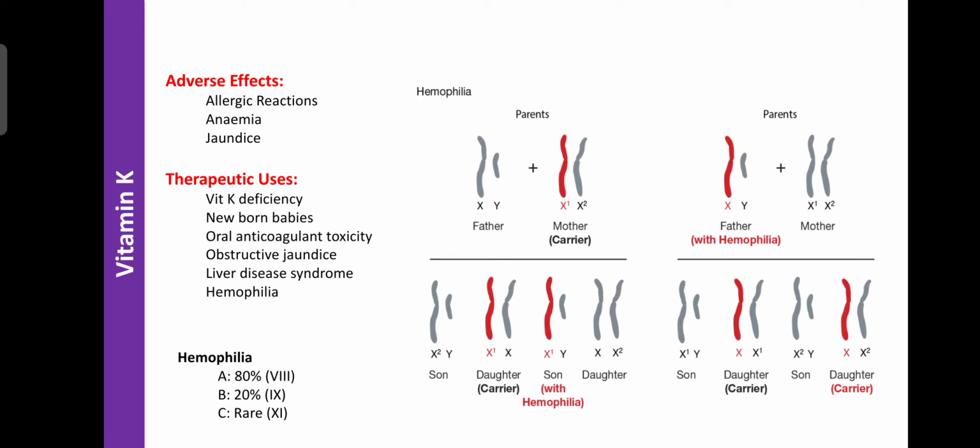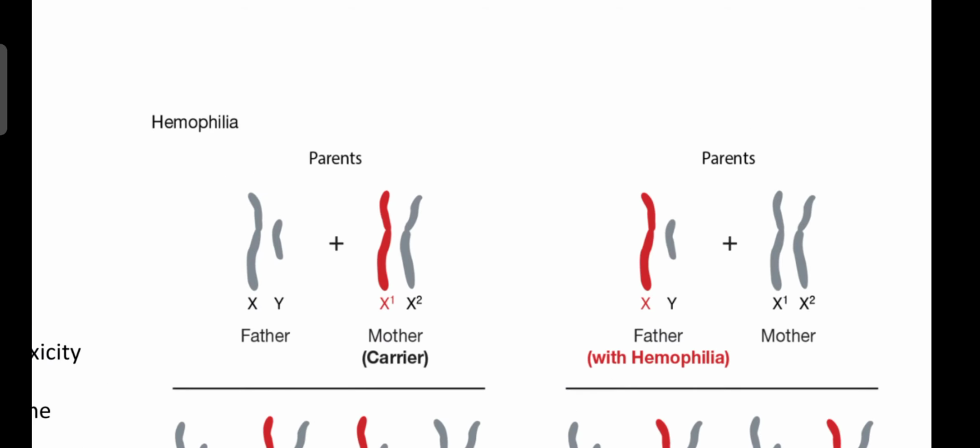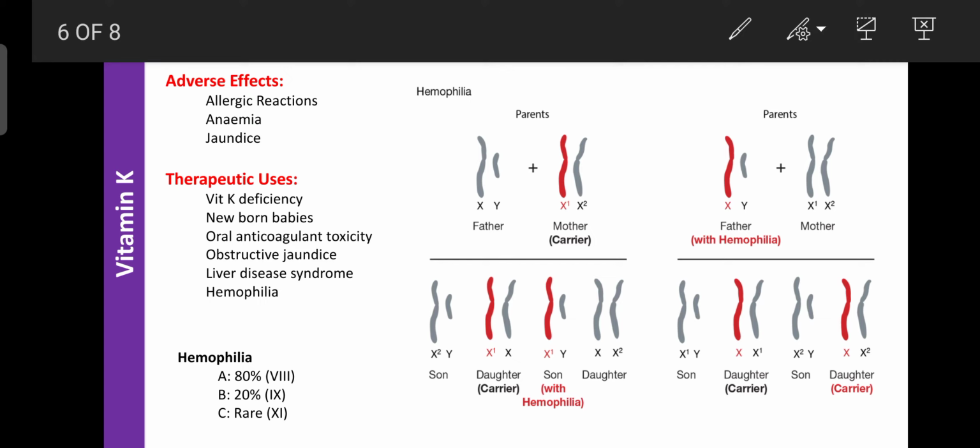Then regarding therapeutic uses, vitamin K is helpful for treatment of vitamin K deficiency, and it is administered to newborn babies. It is also used for treatment of oral anticoagulant toxicity, obstructive jaundice, liver disease syndrome, and also hemophilia.